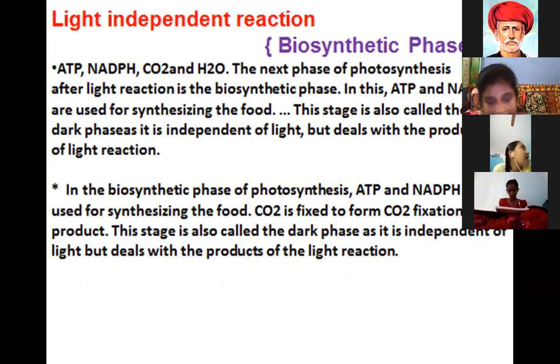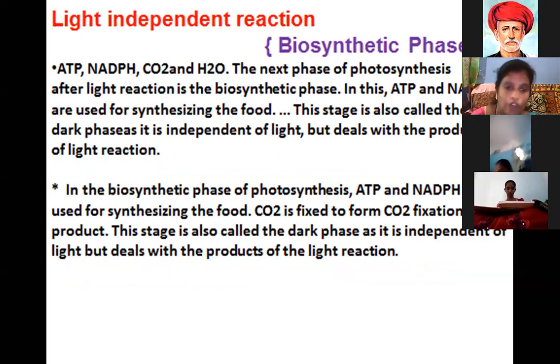The second reaction is the light independent reaction, or biosynthetic phase. This reaction does not need sunlight, but four essential factors are required. What are the four essential factors? ATP, NADPH, carbon dioxide and hydrogen. ATP is adenosine triphosphate, NADPH is nicotinamide adenine dinucleotide phosphate hydrogen, along with carbon dioxide and water. These are all very essential factors in this reaction.